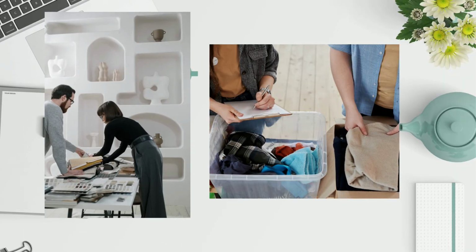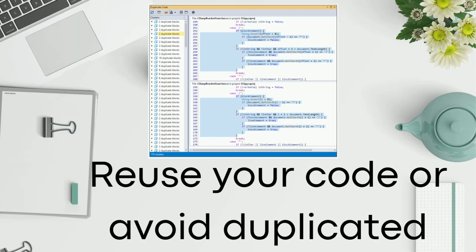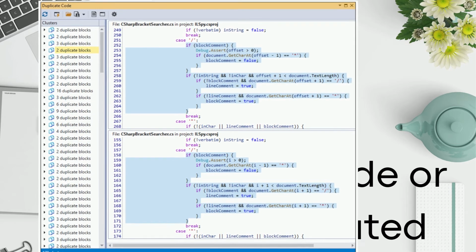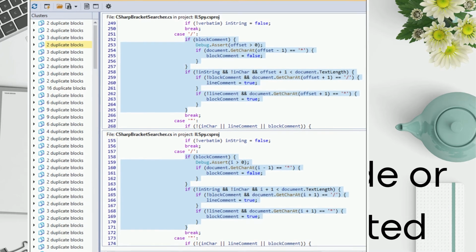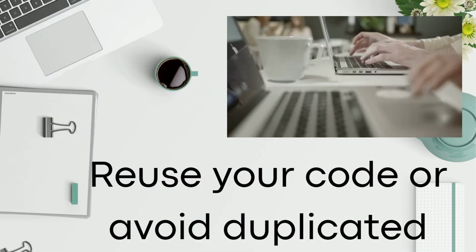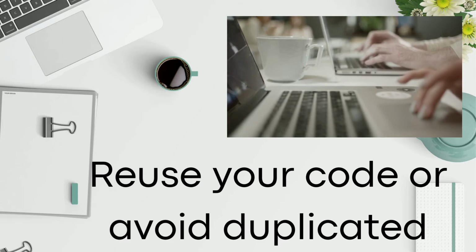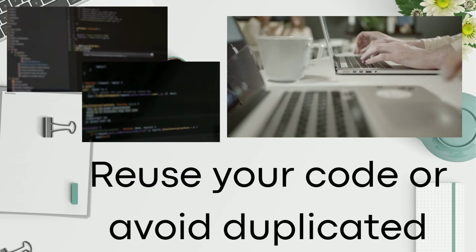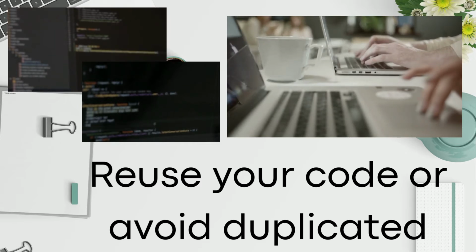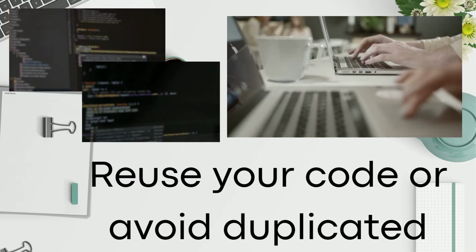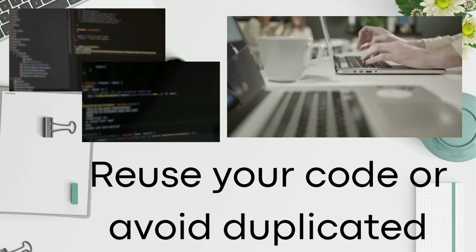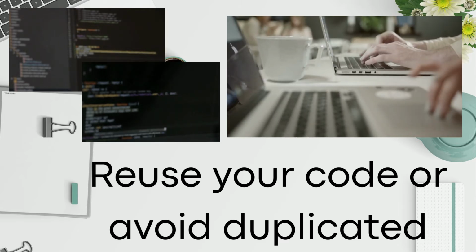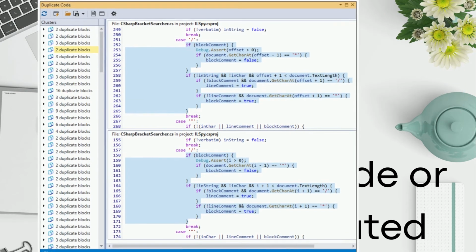The second tip is reuse your code or avoid duplicated code. Minimalism says that you should declutter duplicated items to simplify your life. Talking about code, you can find the common functionalities and put them into a transversal method to avoid duplicated code. Duplication usually occurs when multiple programmers are working on different parts of the same program at the same time, and at the end you will find different code written in different ways but at the same time doing the same thing. This could be tricky because you have to be aware of what kind of code you want to refactor.